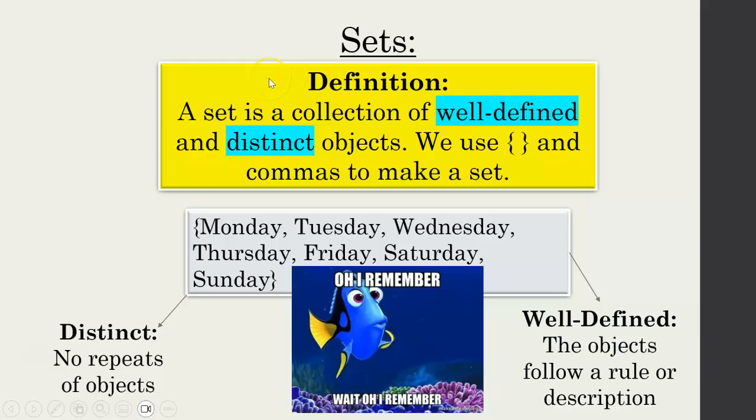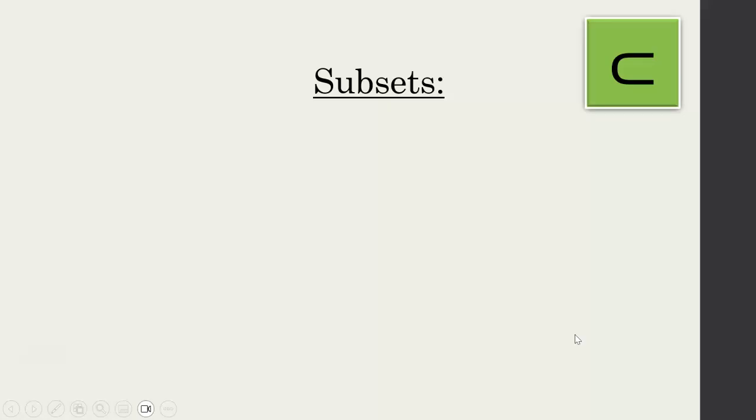You might not be asked for a definition of a set, but sometimes you'll be asked, is this a set? And maybe, why is this a set or why is it not a set? These are the 2 words you're looking for: distinct, well defined. So we've discussed what sets are. They're just lists or groups of elements or things.